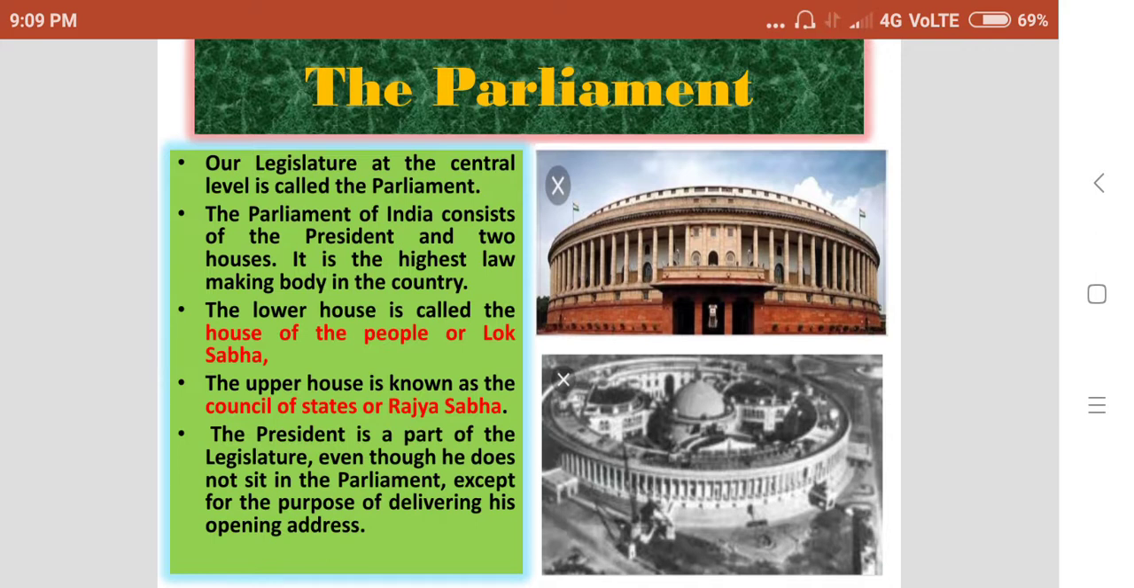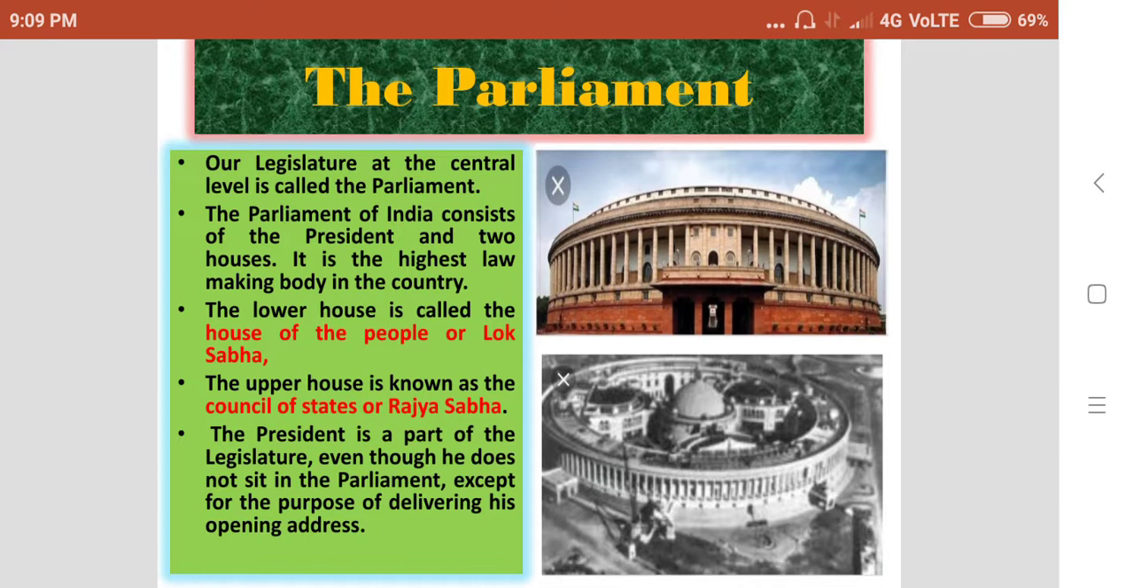The Parliament of India consists of the President and the two houses, so it is the highest lawmaking body in the country. The lower house is called the House of the People or Lok Sabha. The upper house is known as the Council of States or Rajya Sabha. The President is a part of the legislature even though he does not sit in the Parliament except for the purpose of delivering his opening address.